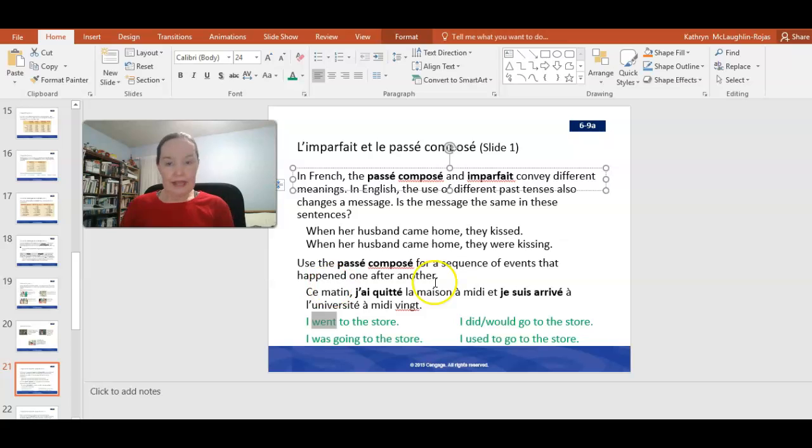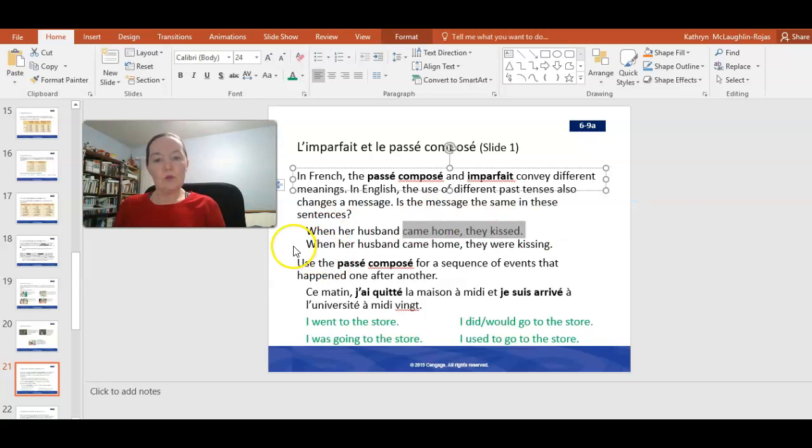So the examples that they've given us here, when her husband came home, they kissed. So these are more like two passés composés put together. When her husband came home, that happened at one moment, they kissed at one moment, and that's it. You could use passé composé to describe both of those things because they kind of happened sequentially.